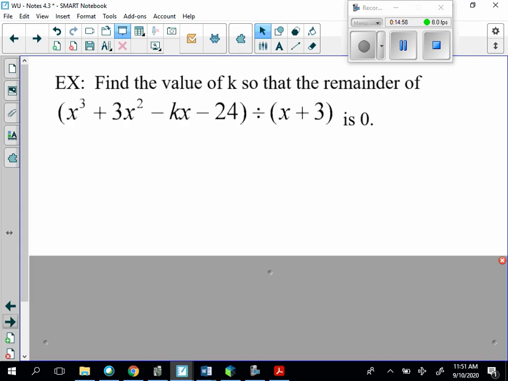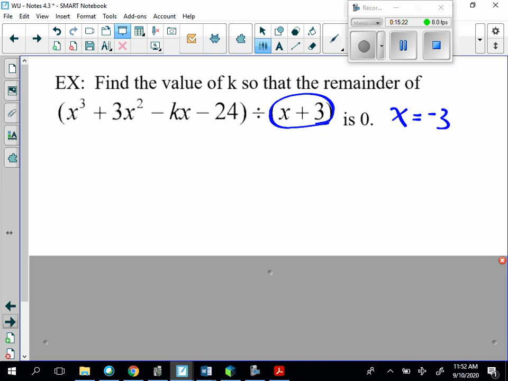Last but not least, they said find the value of k so that the remainder of x cubed plus 3x squared minus kx minus 24 divided by x plus 3 is 0. So now, if they're saying that this is a factor, then they're saying that x must equal negative 3.